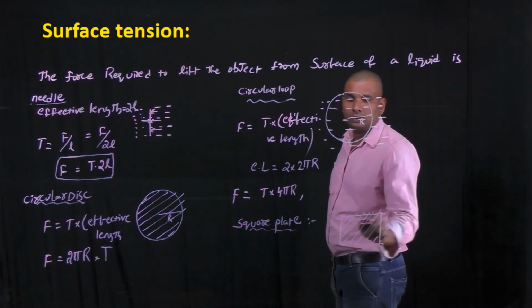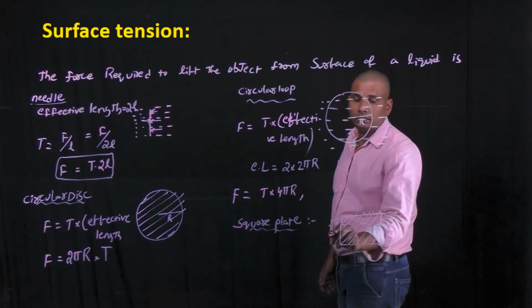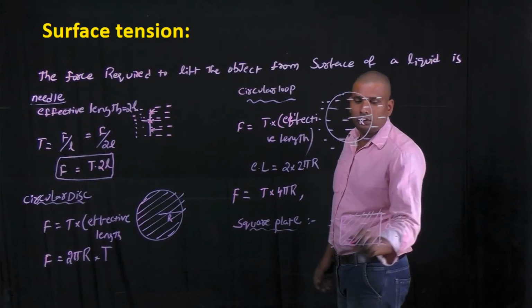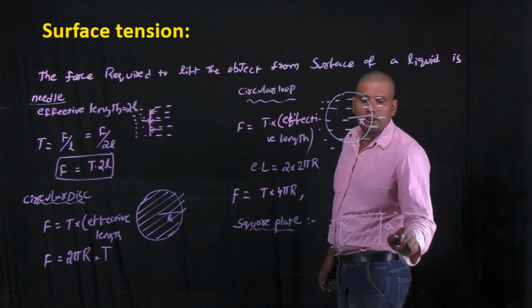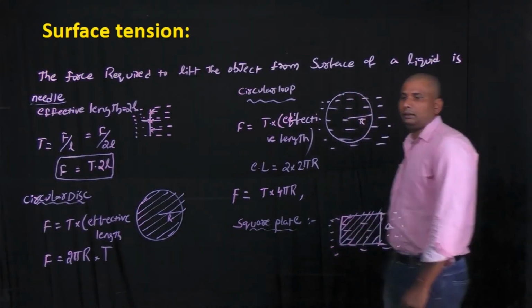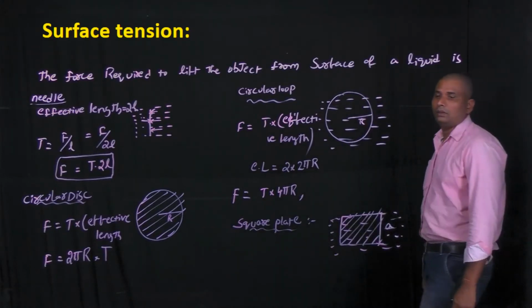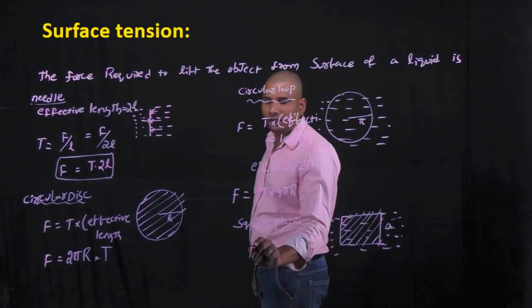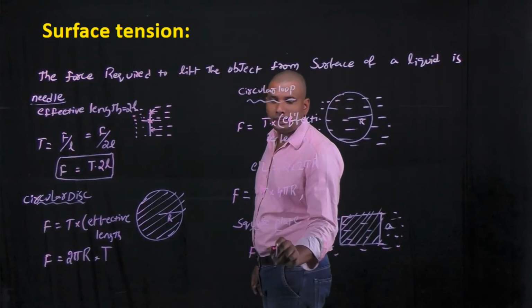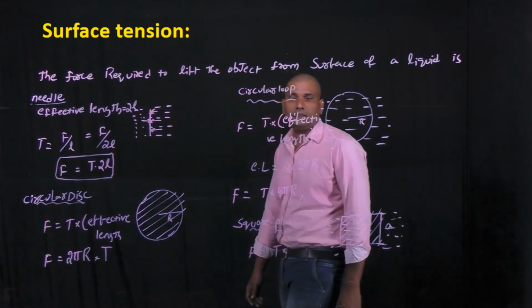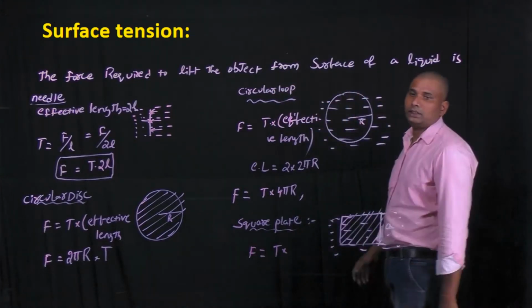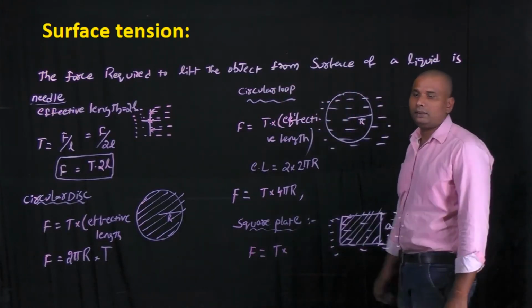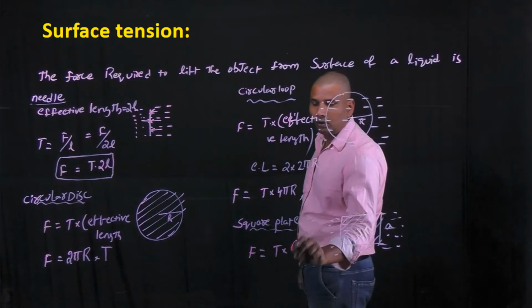This is the water. Then the force required to lift this square plate from the free surface of a liquid is again F equals surface tension into effective length. Here the effective length of the square which is in contact with the liquid is nothing but 4a.